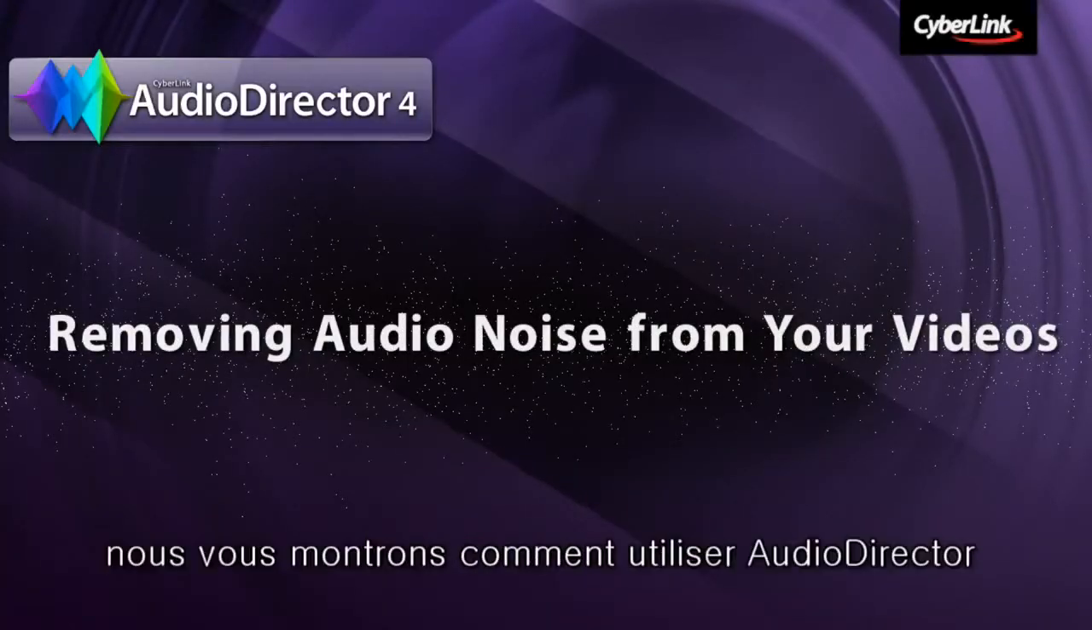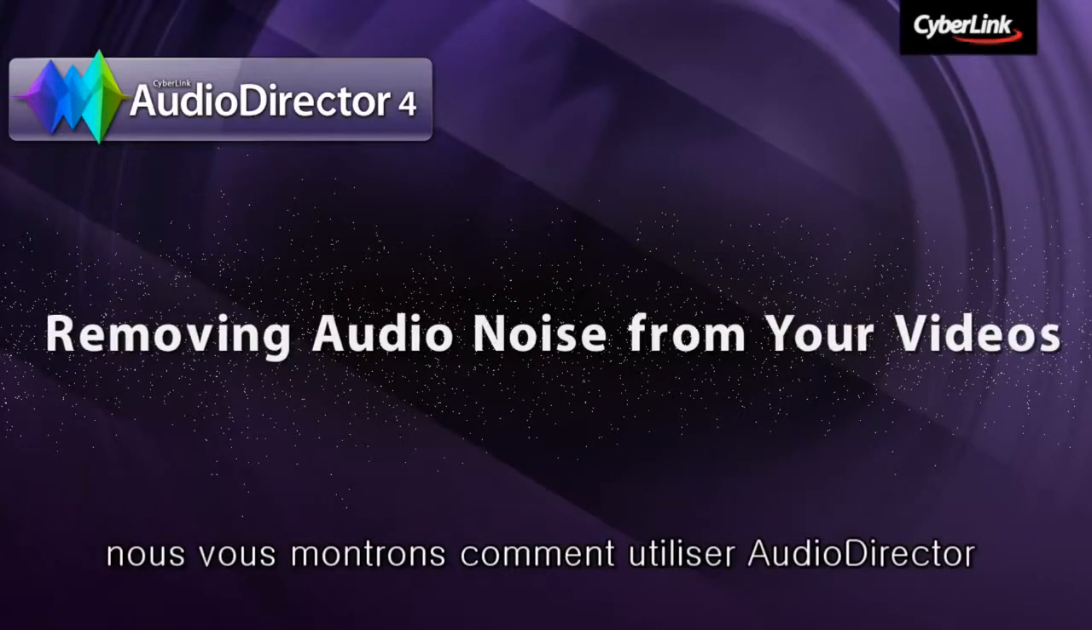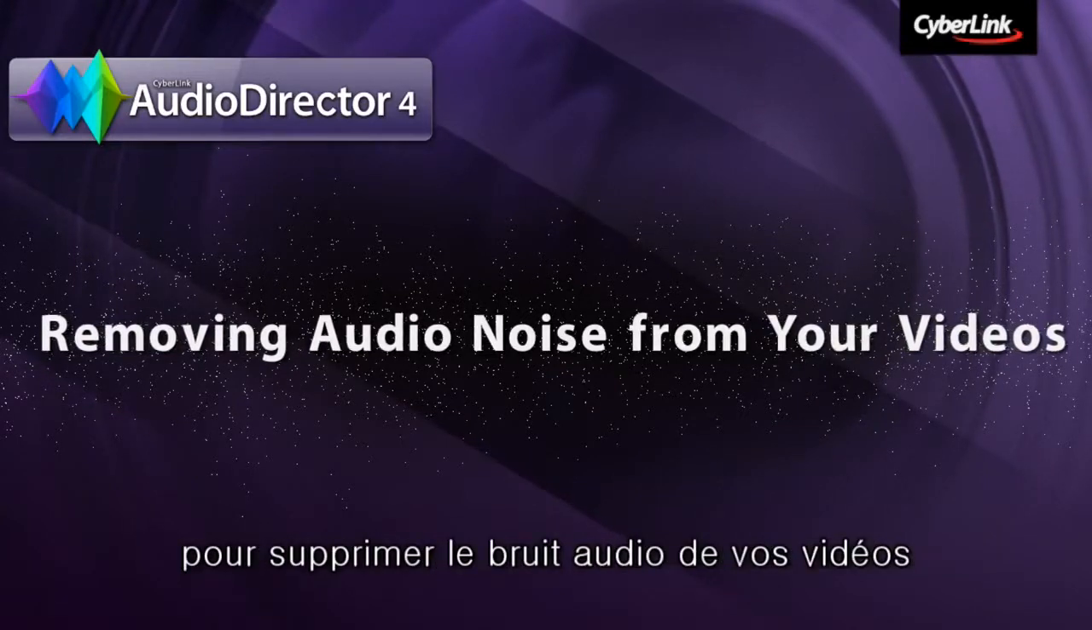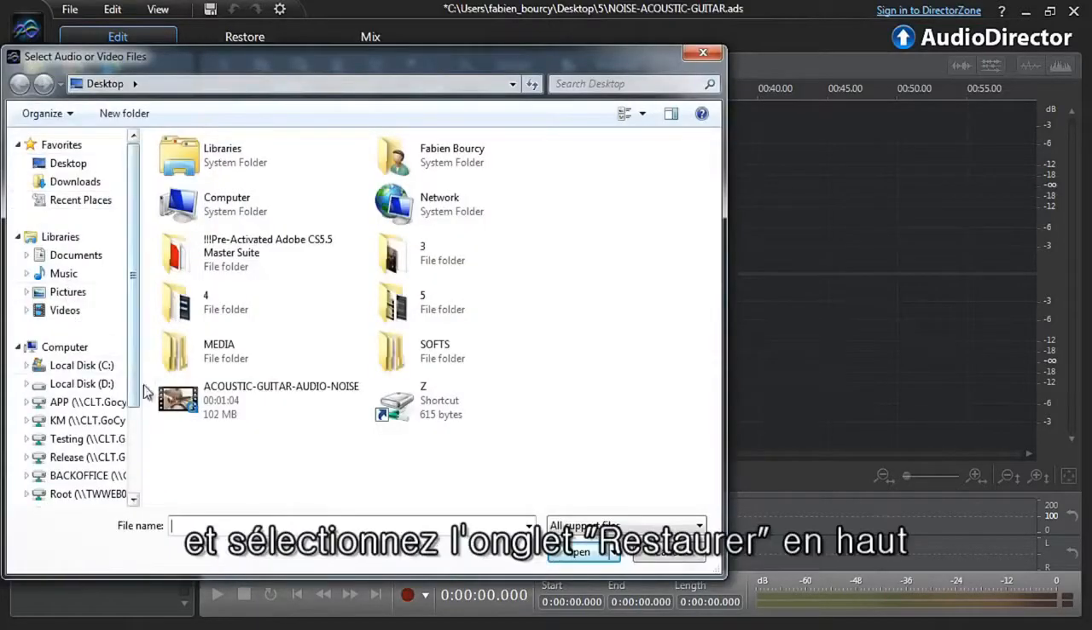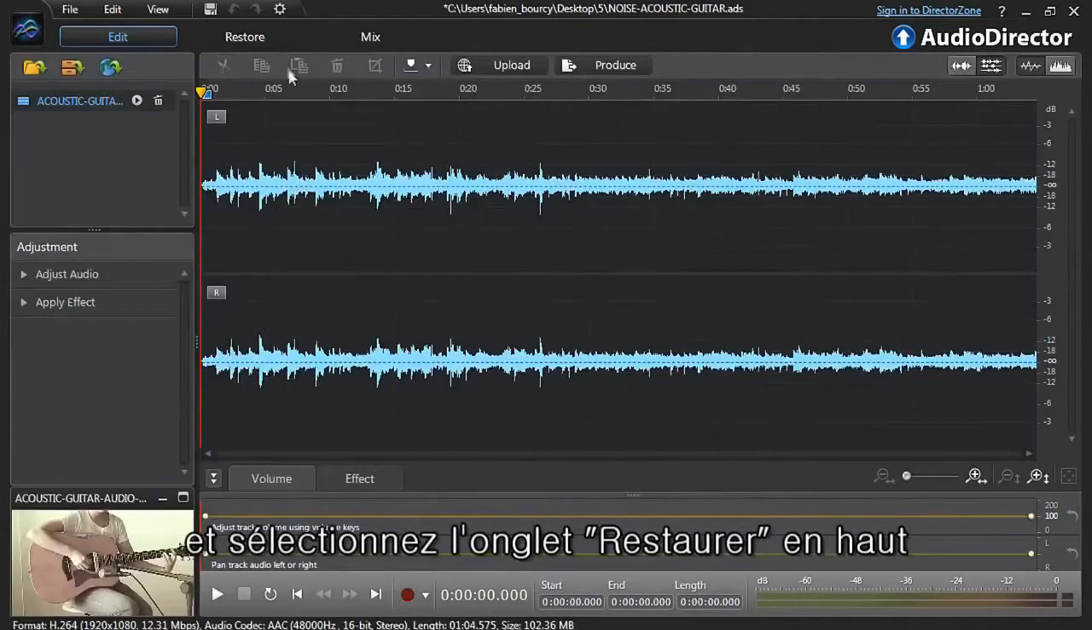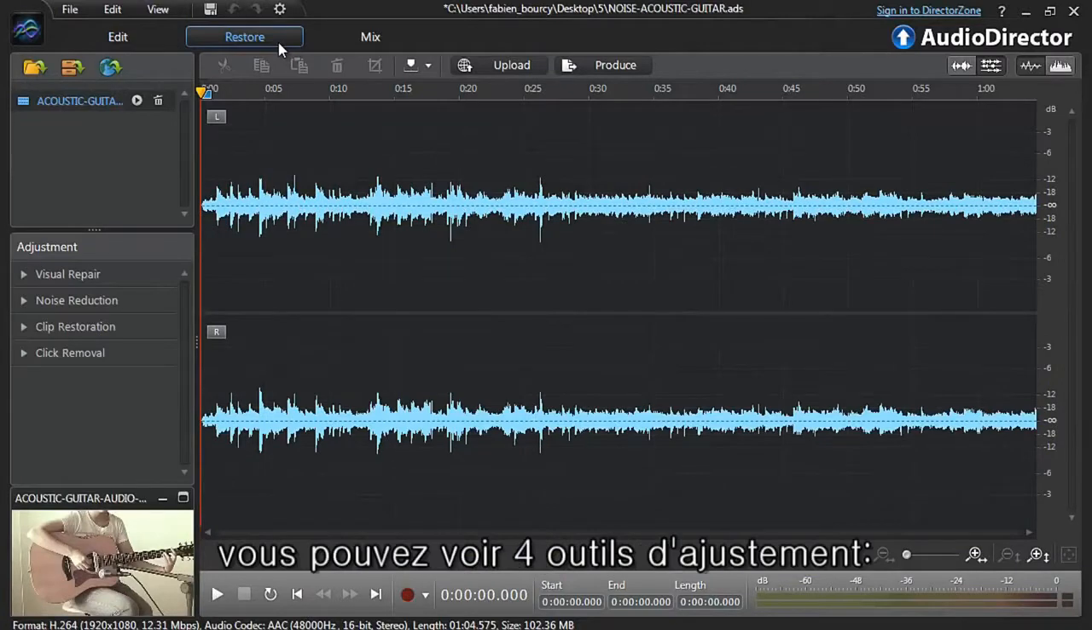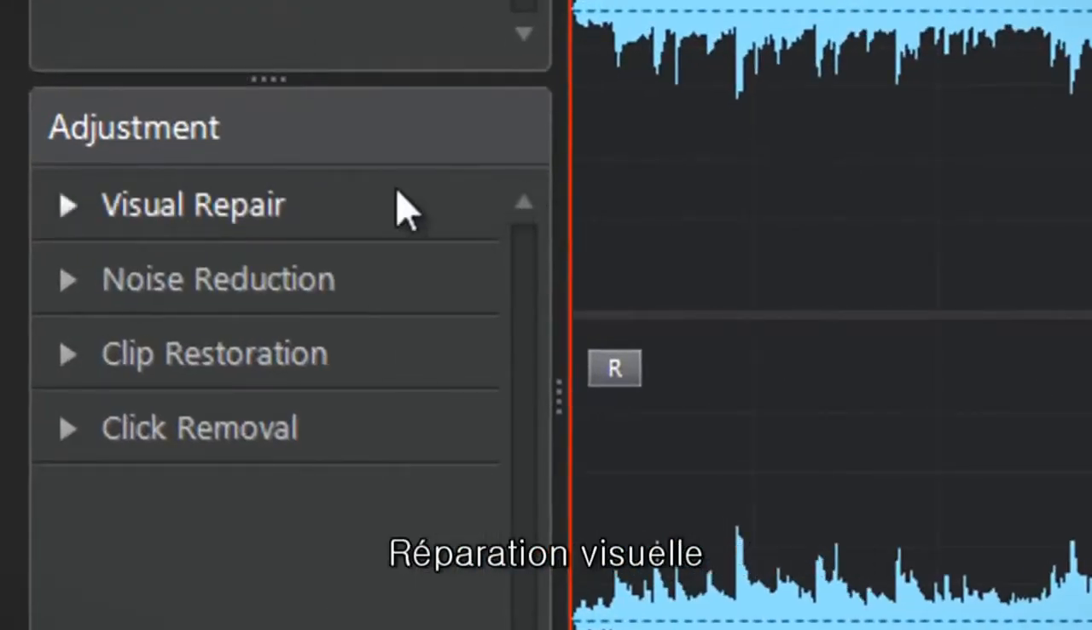In this tutorial, we show you how to use AudioDirector to remove background noise from your videos. Import your video into AudioDirector and select the Restore tab at the top. On the left of the panel, you are presented with 4 adjustment options: Visual Repair, Noise Reduction, Clip Restoration, and Click Removal.